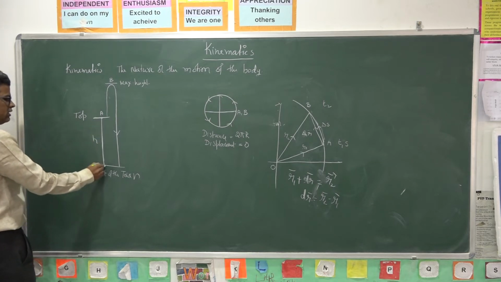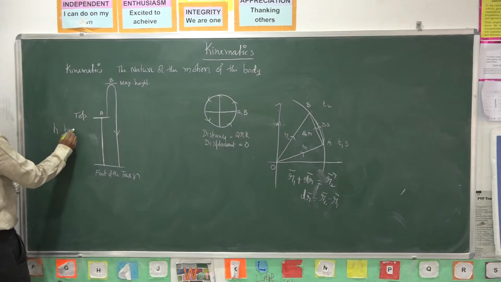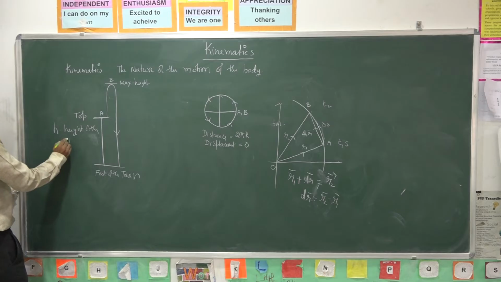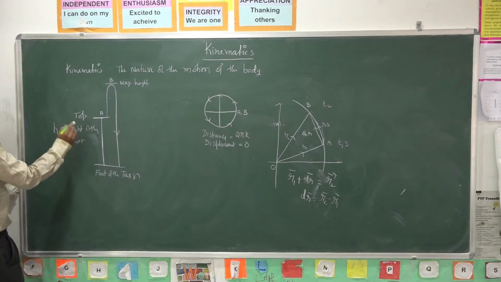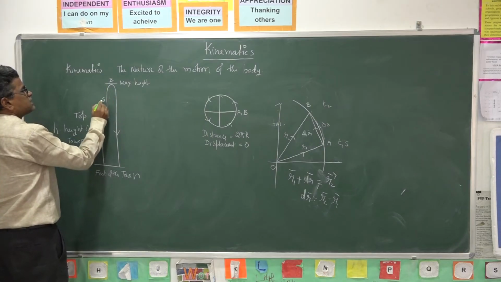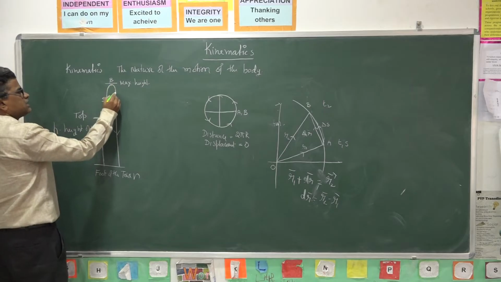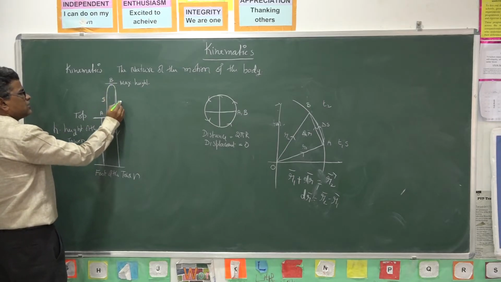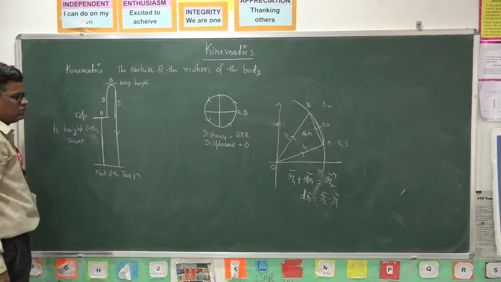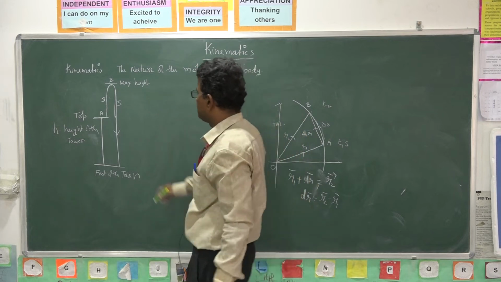What is the height of the tower? Let it be h. Let the distance AB be s. So it travels a distance s, then again s, reaches this point, and falls down. In this case I want the distance and displacement.